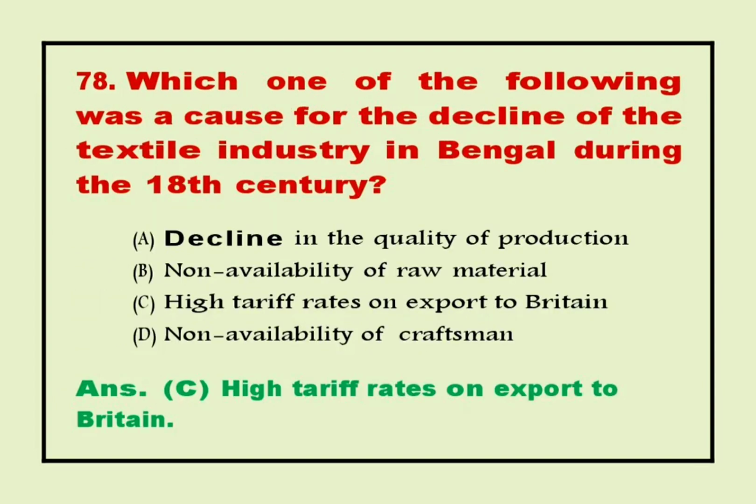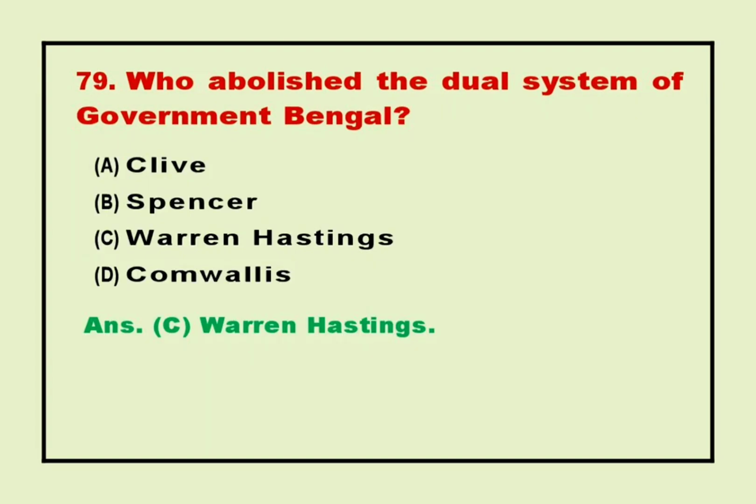78. Which one of the following was a cause for the decline of the textile industry in Bengal during the 18th century? Answer C. High tariff rates on export to Britain. 79. Who abolished the dual system of government in Bengal? Answer C. Warren Hastings.